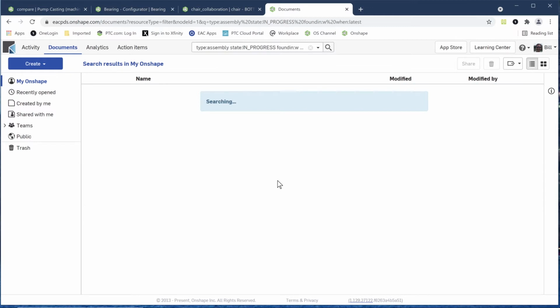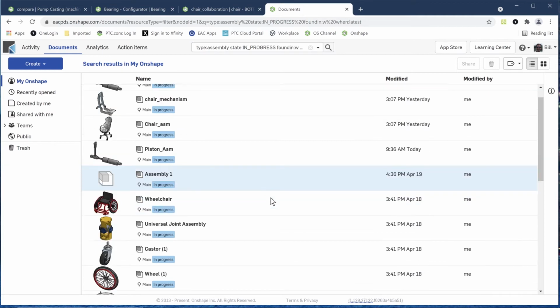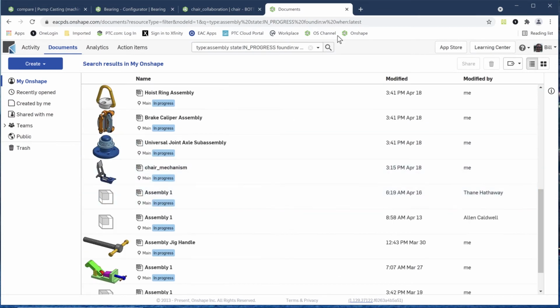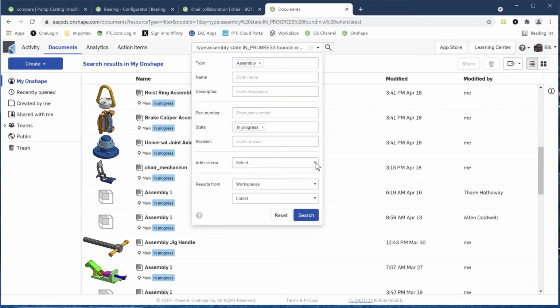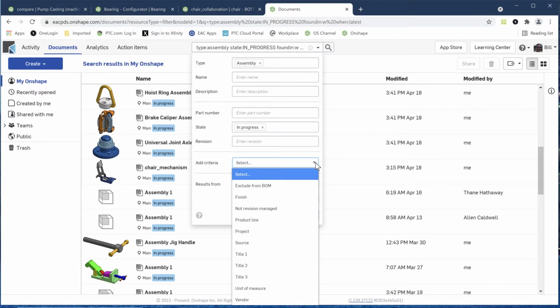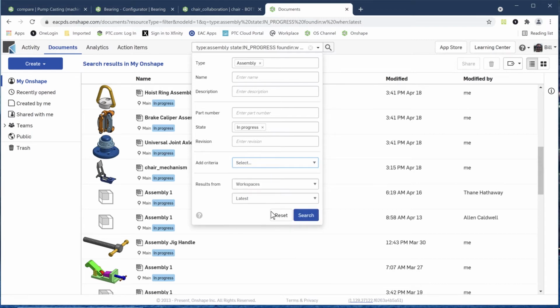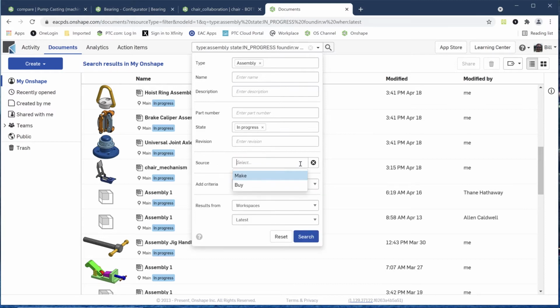So again, it's going to go through all the components and assemblies and drawings that I have out there, and it lists out all the different things that we have here. And there's too many, right? So I want to narrow this down a little bit more. So I'll come back here and I'll say, let's add a criteria. This is all metadata type things. And here's one that I made up. It's called source. So I added this. And under source, I'm going to either say we make it or we buy it. In this particular case, I know it's something that we bought from somebody that we want to use. And if I search now, it'll go out and use all these filters again.